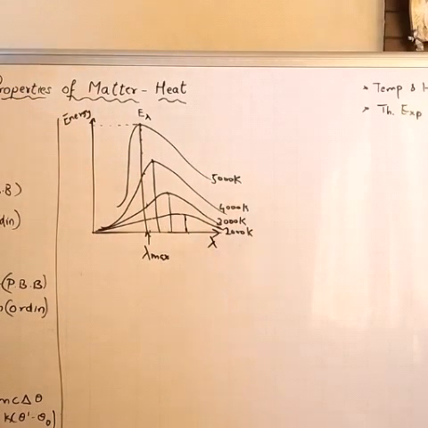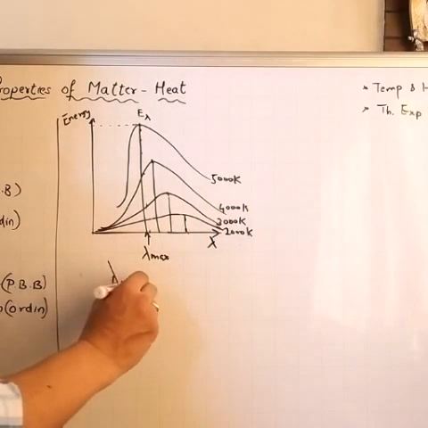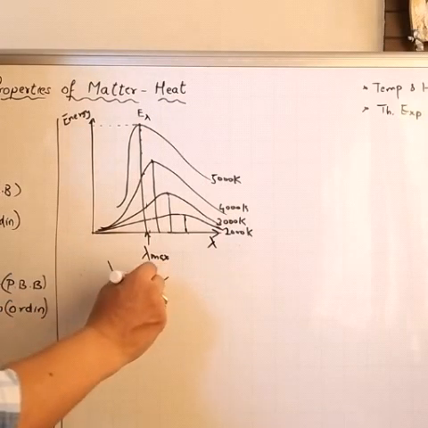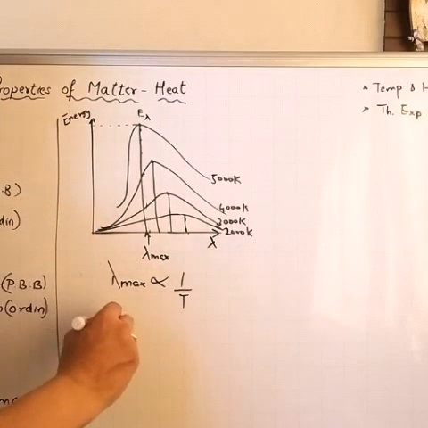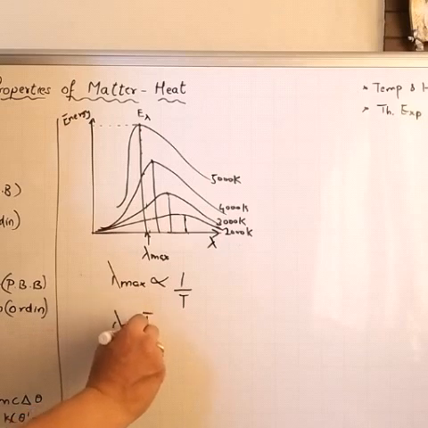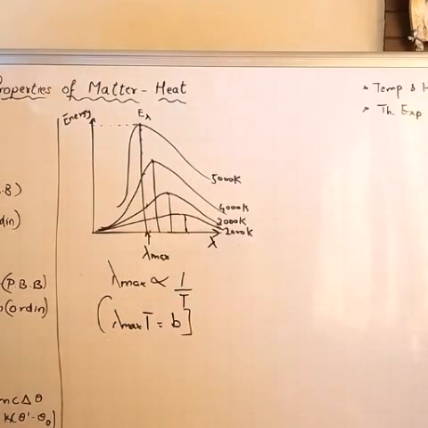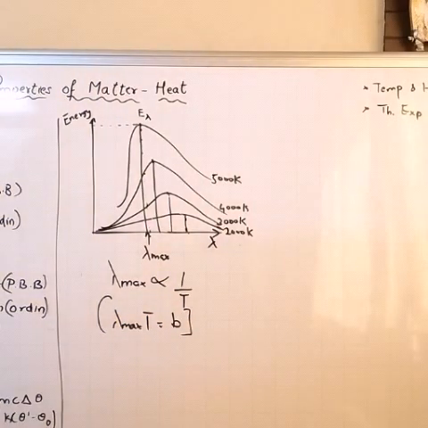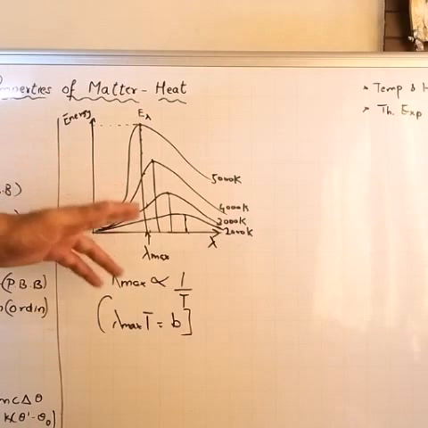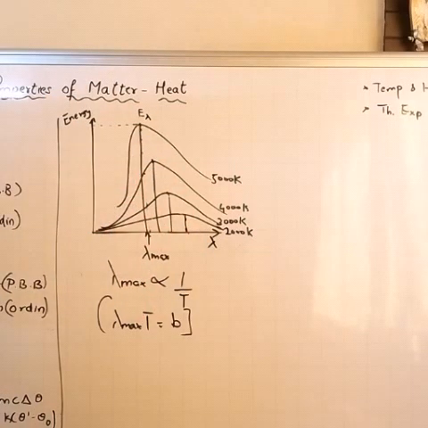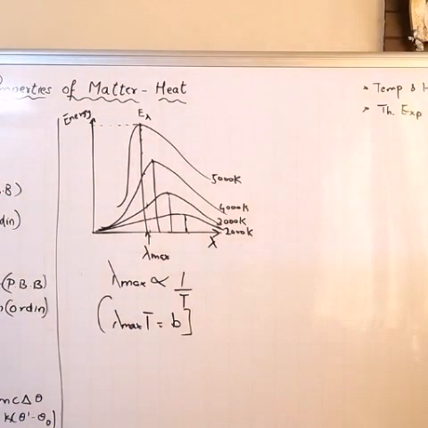Now Wien's displacement law says that lambda max, the wavelength carrying maximum energy, is inversely proportional to the absolute temperature, or we get lambda max times T equal to B. B is called Wien's constant. Getting it? So this is a distribution curve of energy for different wavelengths in the black body spectrum, and this is our formula for Wien's displacement law.